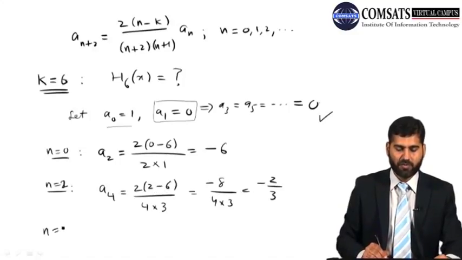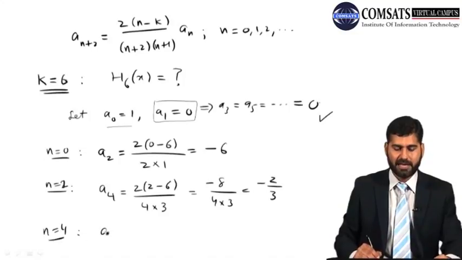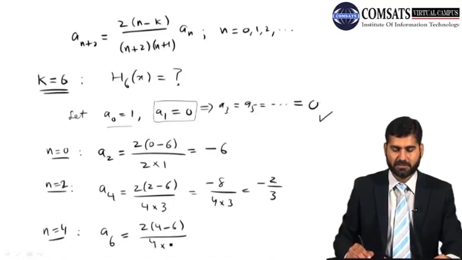Now for n equal to 4, I get a_6 equal to 2 times (4 minus 6) divided by 6 times 5, times a_4.